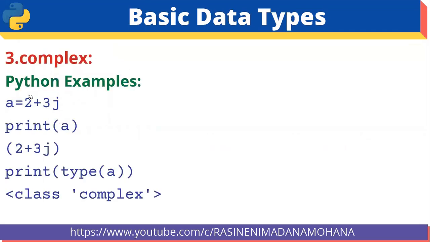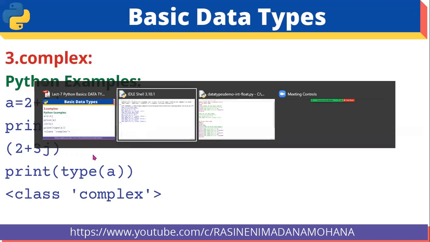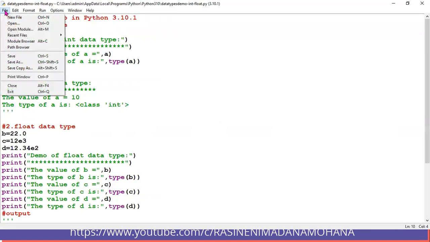For example, here let us see, a equal to 2 plus 3j. If you want to print a, this complex number is directly displayed within parentheses, 2 plus 3j. If you want to know the type of a, actually we don't know what is the type of a. So if we are unaware, simply you can type this statement, print type of a, then the output is class complex type. This is the output displayed here.